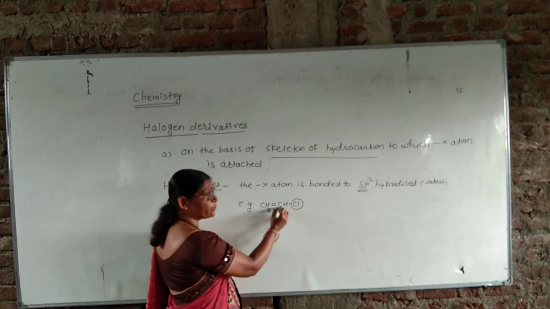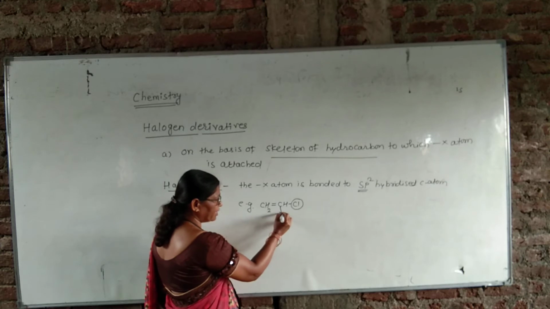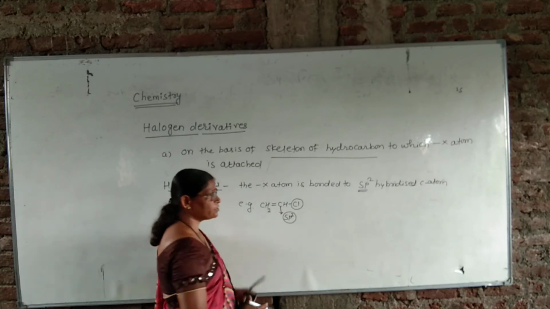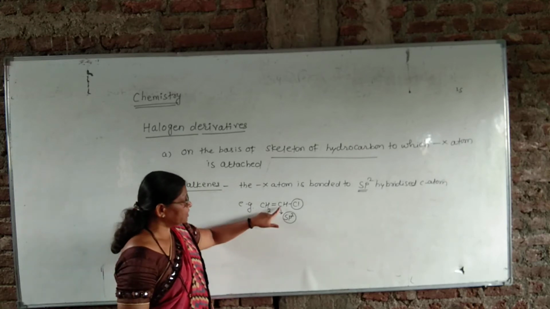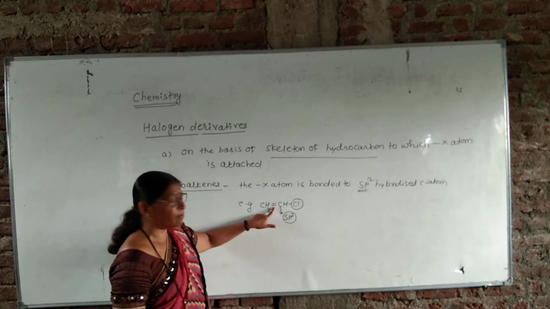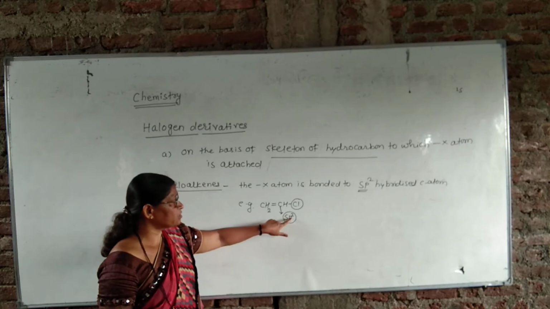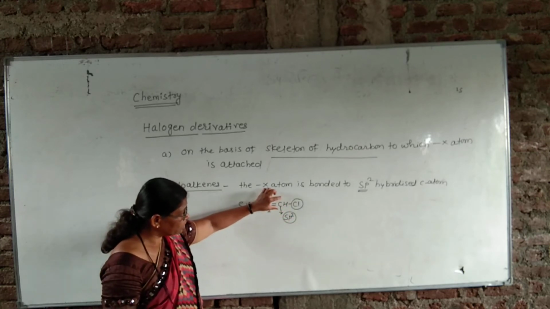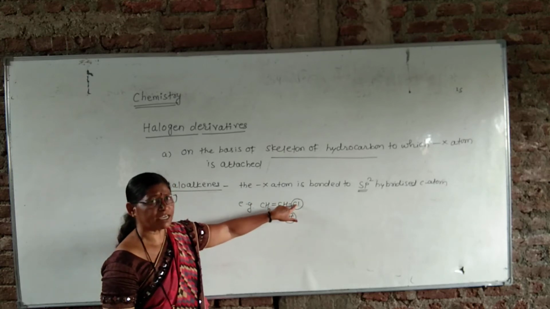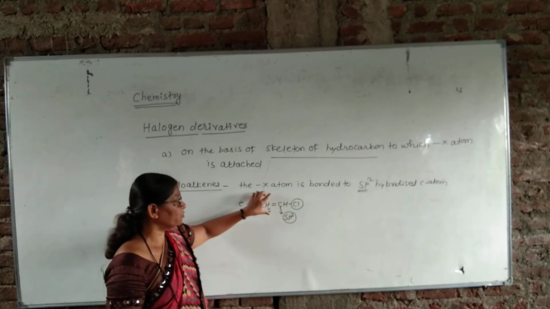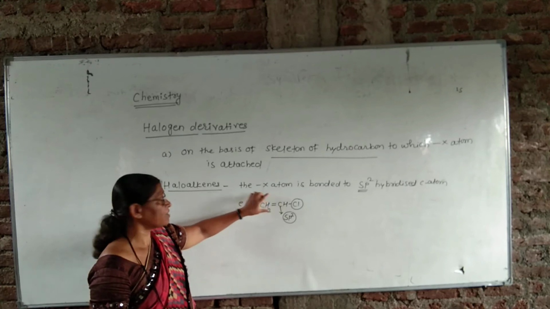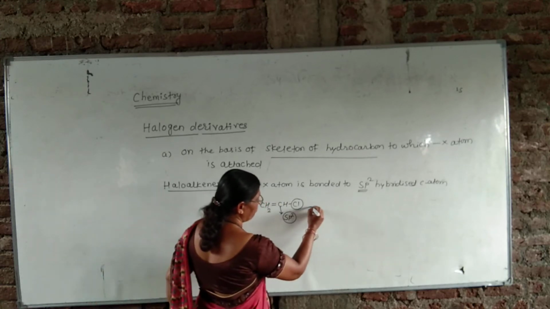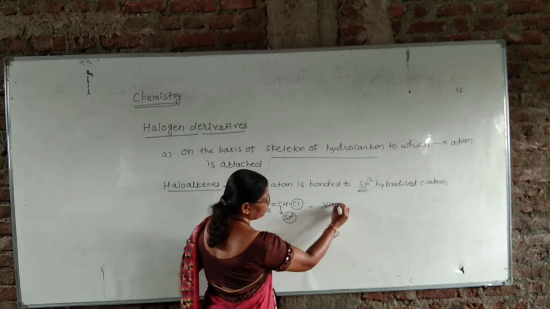This is bonded to this carbon atom, and this carbon atom is sp2 hybridized because this is bonded to a double bond. Therefore, this is an sp2 hybridized carbon atom, and to this carbon atom, a chlorine atom, that is a halogen atom, is attached. Therefore, this is one of the examples of haloalkenes, and the common name of this compound is vinyl chloride.